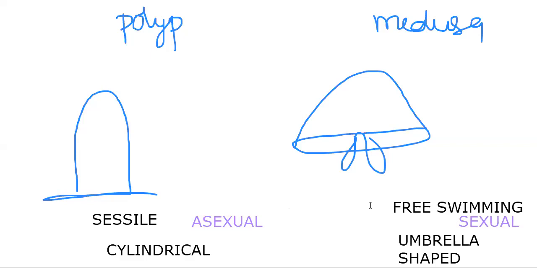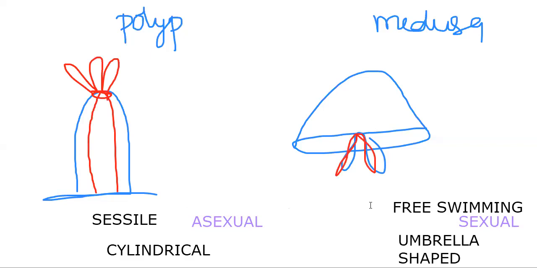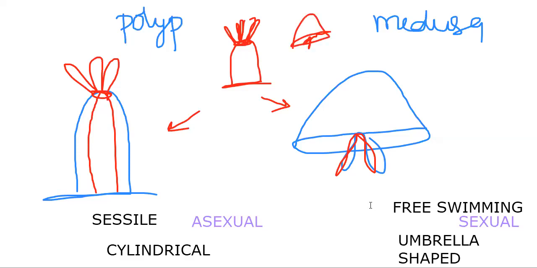Who are these polyp and Medusa? Whatever animals are present in the phylum Cnidaria are available in either the polyp form or the Medusa form. I think you may know the Hydra. If you take Hydra, what form is it, polyp form or Medusa form? This is Hydra, which you have seen in your earlier classes. Hydra is the polyp form.